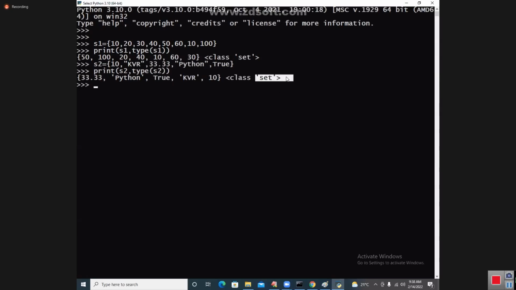We call it a set. So we are getting a set here. This is the set: different types of elements, same type of elements, but duplicates are not allowed, and it never maintains insertion order. Are you able to understand my point? Is it understandable? Yes. Coming to the point, S2 is organizing all types of values.